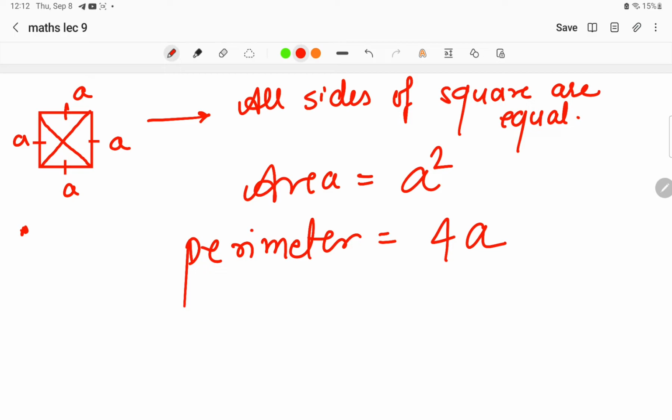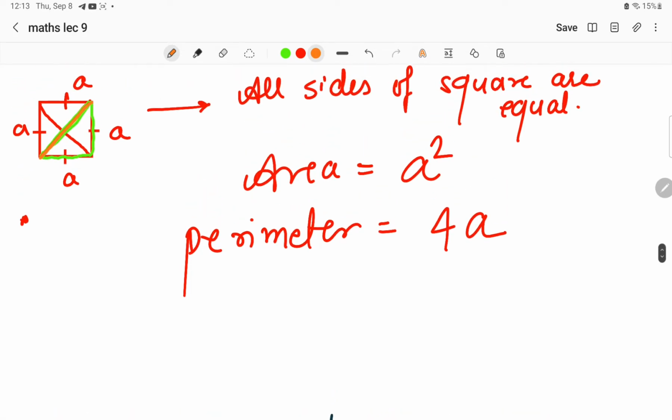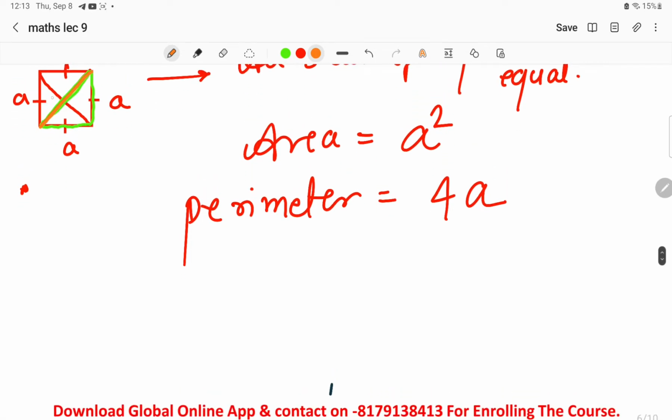Okay. When we have to find the value of the diagonal, what is the value of the diagonal? Whenever we have to find the value of the diagonal, now this is the diagonal, right? Now we have to find this value. As we know by the Pythagoras theorem, if we take this diagonal as x, this is x, okay? If you are taking this as x, how to find x?